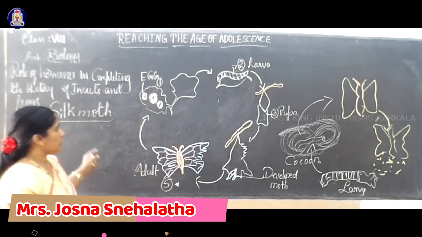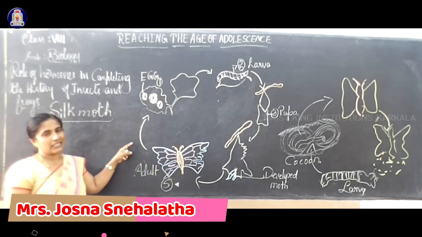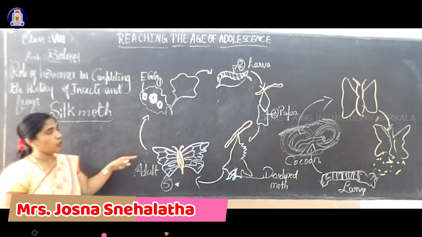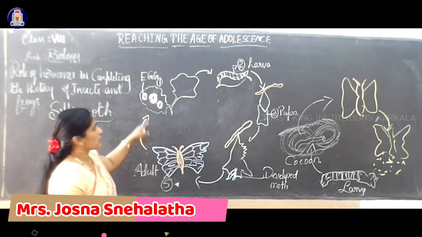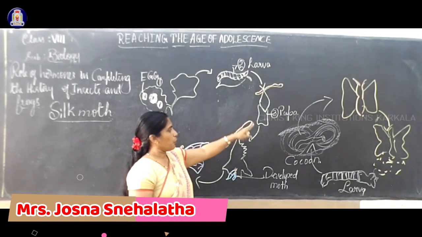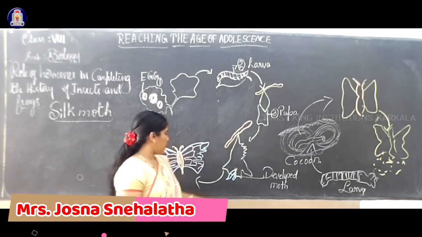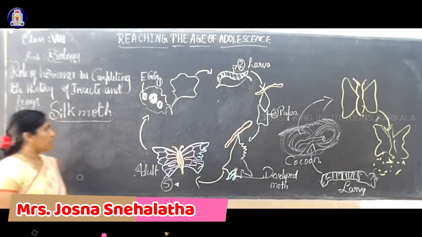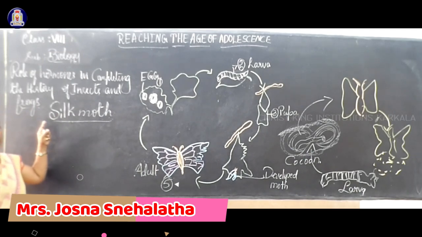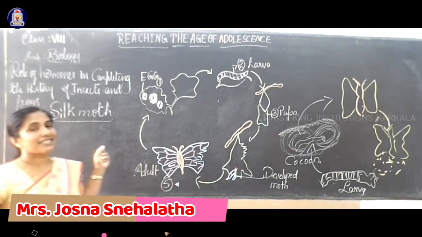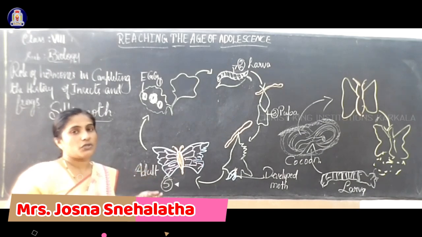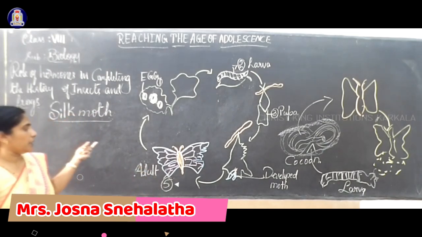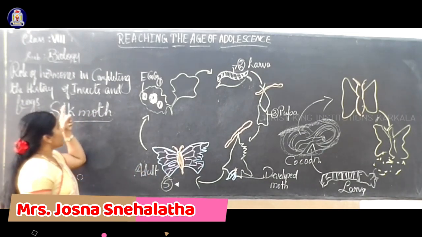Silk moth, silkworm and butterfly, etc. all include the different stages: egg, larva, pupa, and then the developed moth, the adult. A caterpillar will change into a moth, or maybe a butterfly, etc.